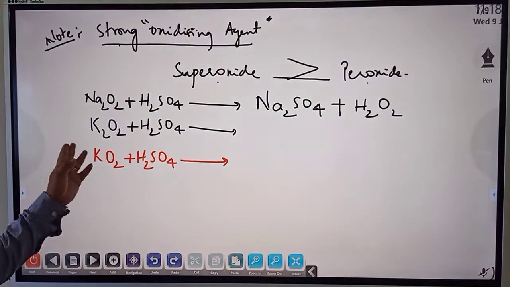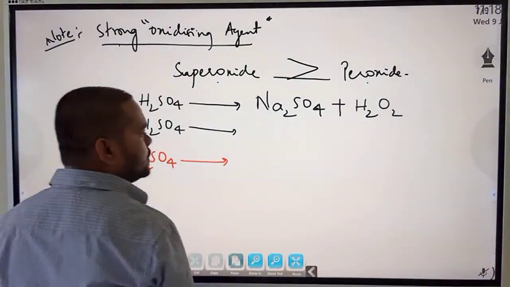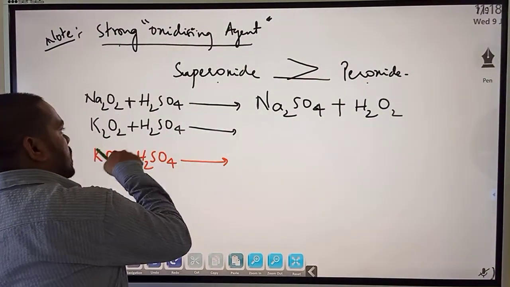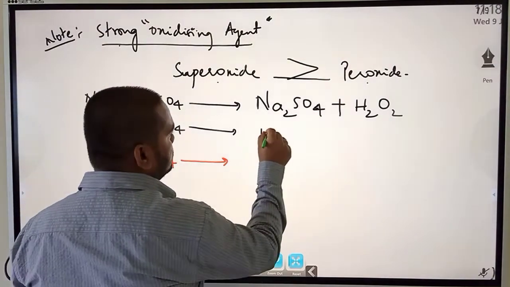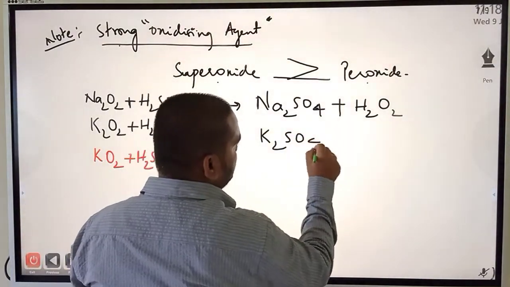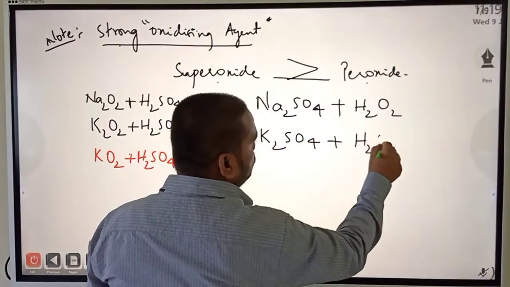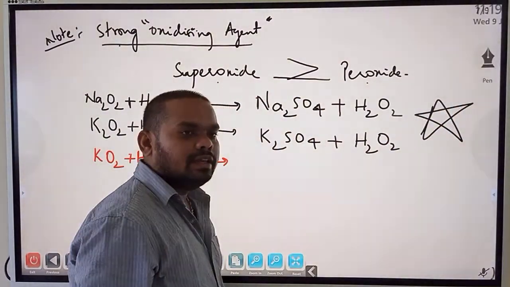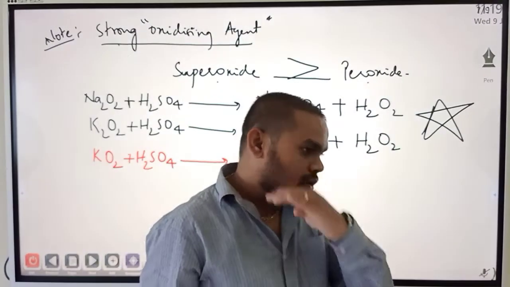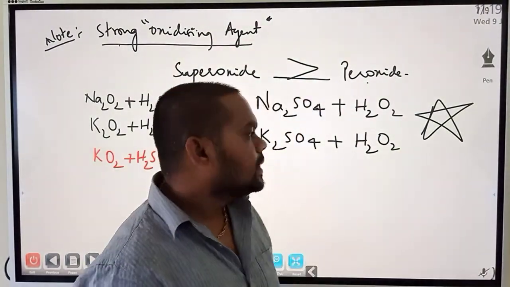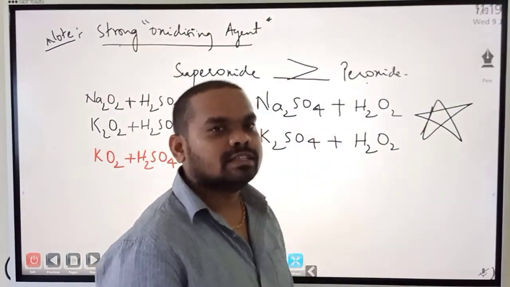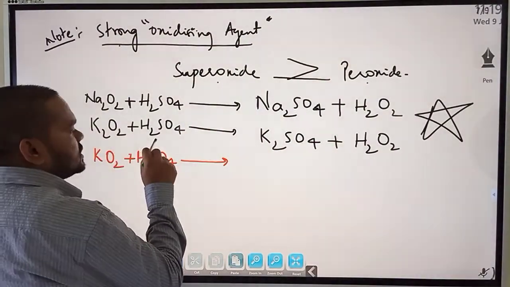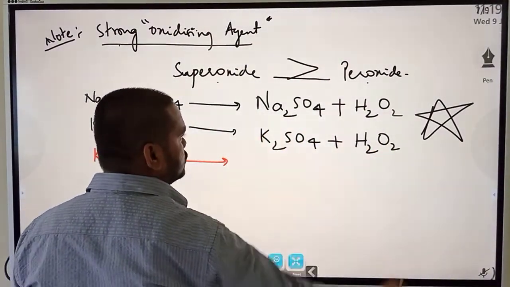Same with K2O2 on reacting with H2SO4. What should the product be? Same. It kicks out the hydrogen and forms K2SO4, potassium sulfate, plus H2O2. Remember this reaction. You will be studying this reaction again in the preparation of hydrogen peroxide and hydrogen and its compounds. So if you remember it now, things are easy. So K2O2 on reacting with sulfuric acid gives K2SO4 plus H2O2.